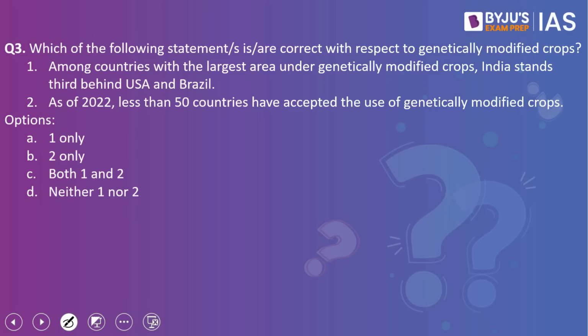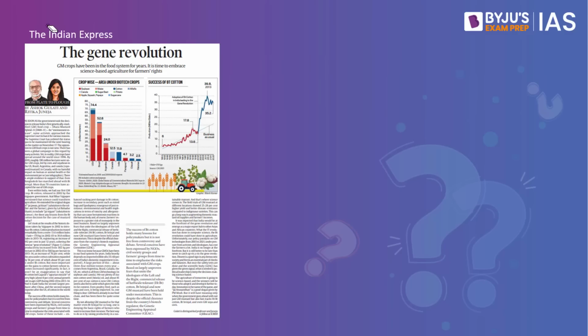Moving on to the third question. It reads, which of the following statements is or are correct with respect to genetically modified crops? There are two question statements given here. The first one reads, among countries with the largest area under genetically modified crop, India stands third behind USA and Brazil. The second statement reads, as of 2022, less than 50 countries have accepted the use of genetically modified crops. Please have a look at the options given. Now, what is the context?